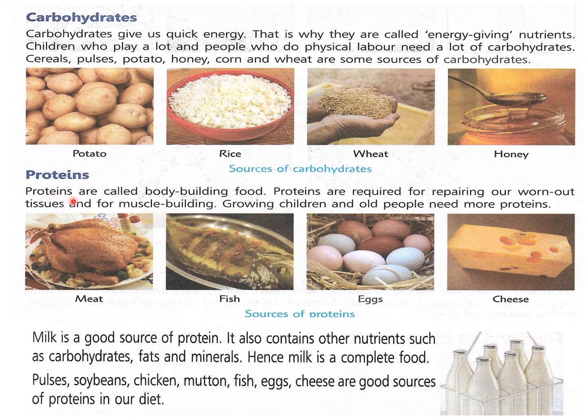Then proteins. Proteins are called bodybuilding foods. You have been reading this from class 2, that bodybuilding foods are required for repairing our worn out tissues and for muscle building. Because if you need good muscles, you need to eat more proteins. Growing children and old people need more proteins. So you can see some sources of protein here given: meat, fish, eggs, cheese, etc. All these have a lot of proteins.